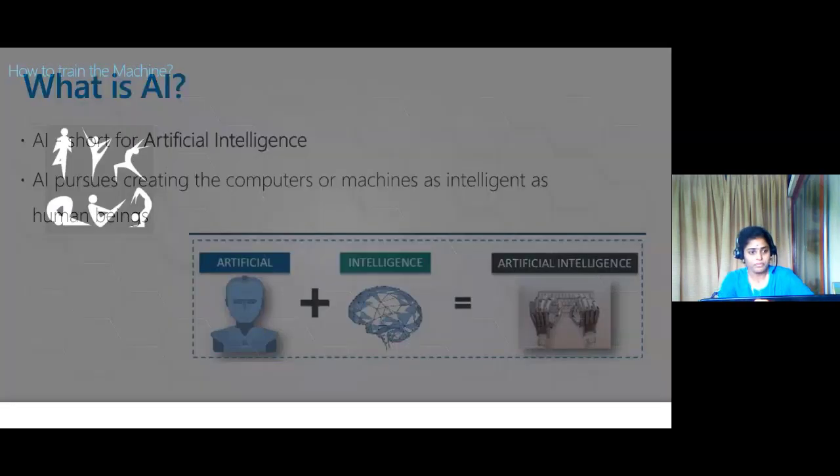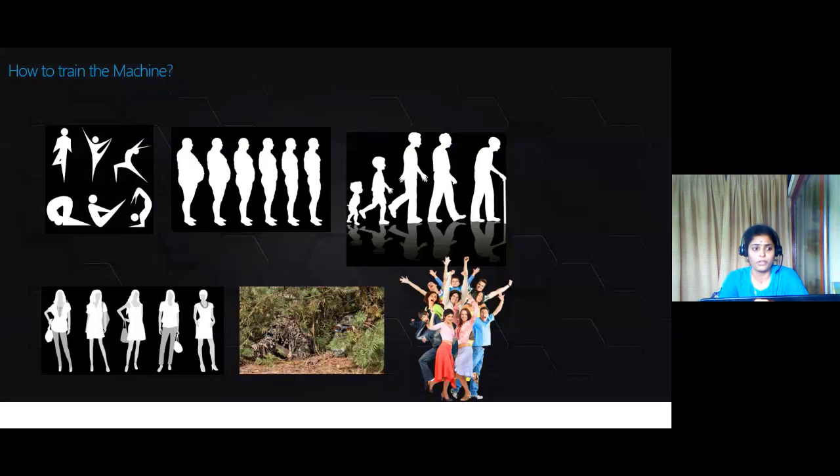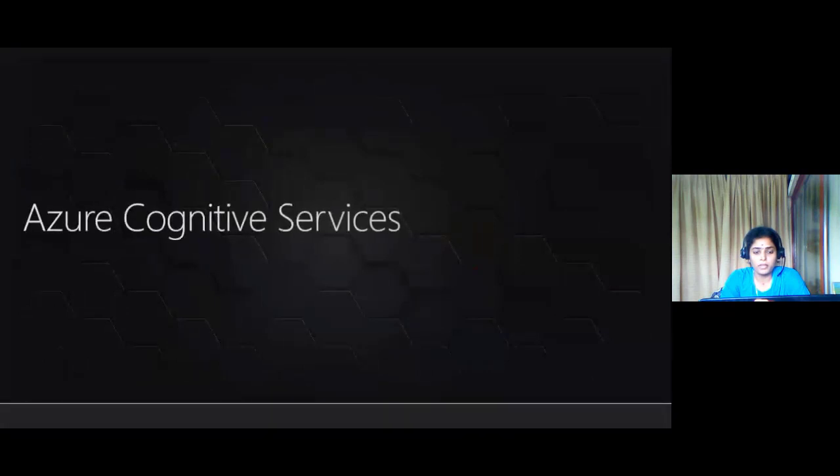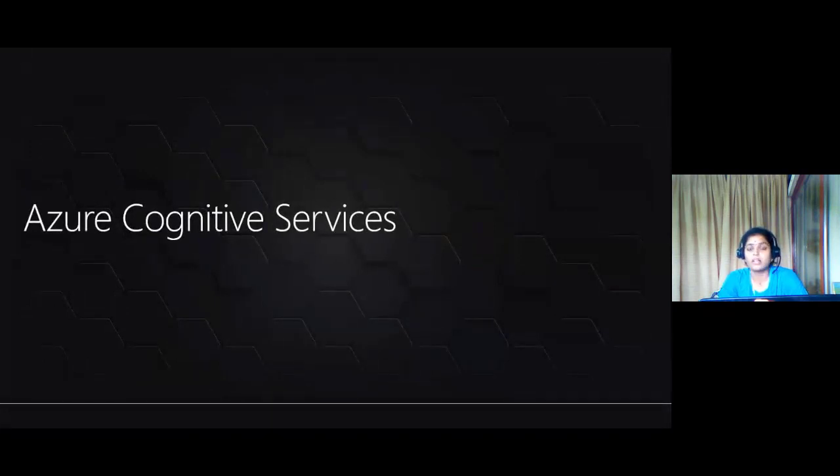As I said before, AI is a machine, right? So we have to train the machine with our previous data and with algorithms. We have to train everything. And there are a number of service providers that provide artificial intelligence as a service.